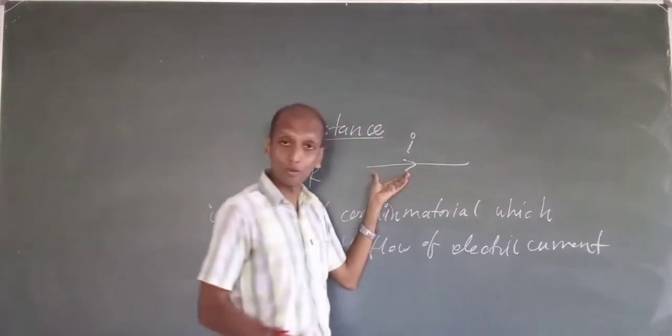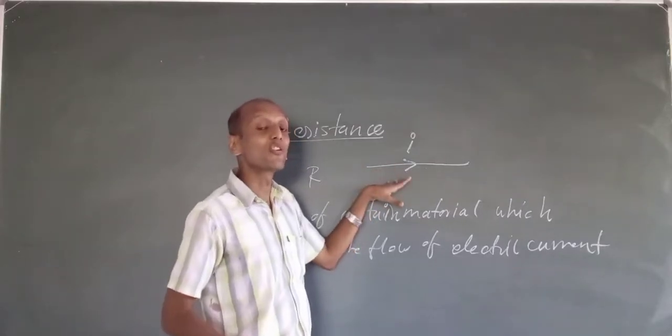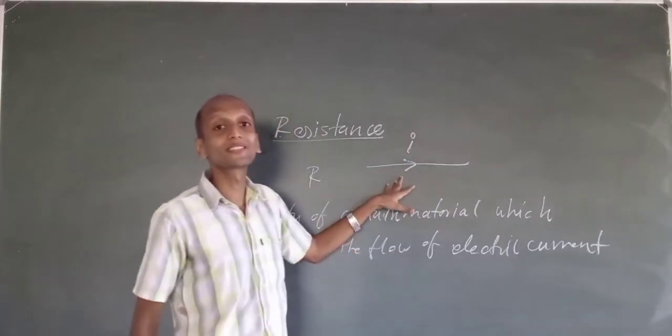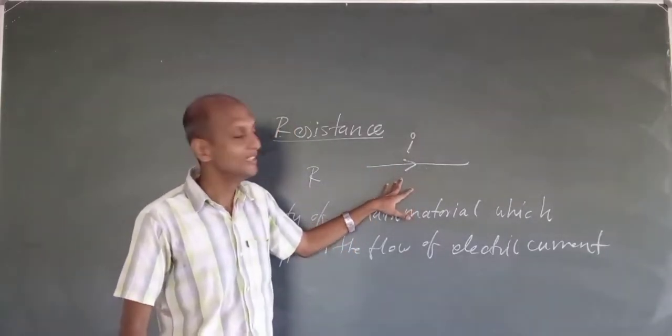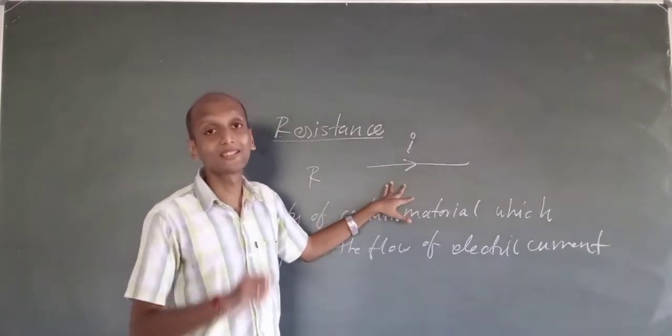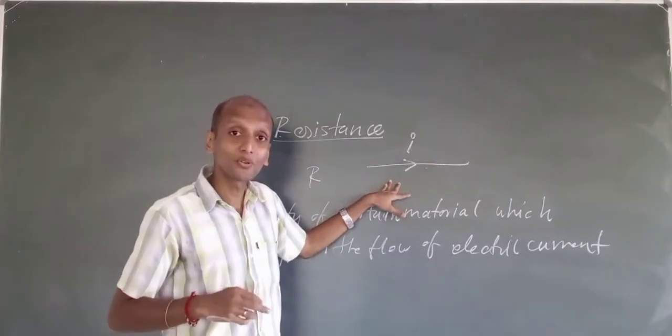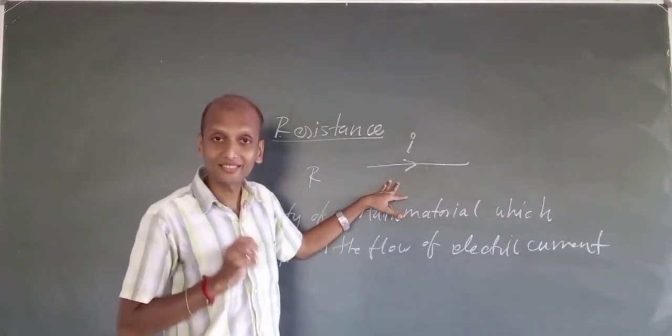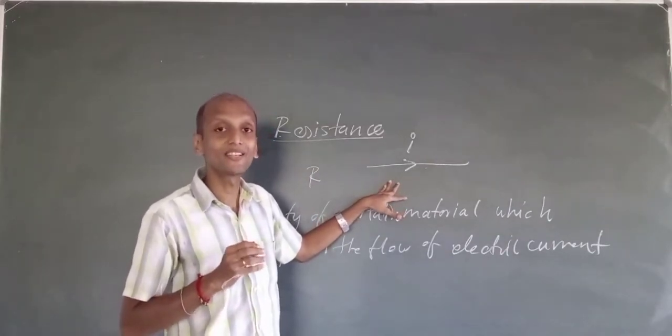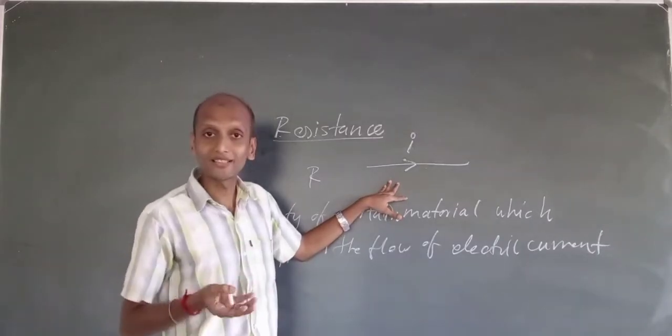Here I have a copper wire. Copper is said to be the best conductor of electricity. Why? Because it has very little resistance.